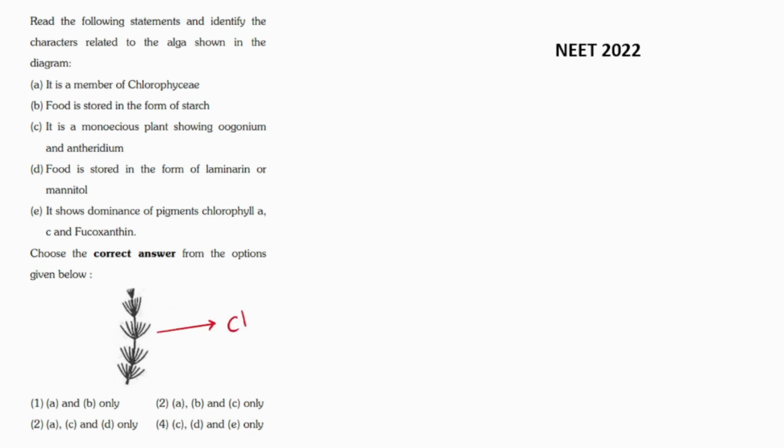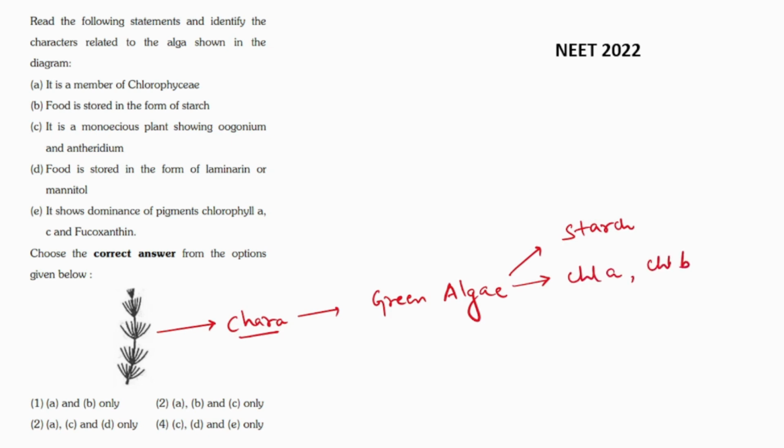So this is Chara. Chara is a green algae, and in green algae, the reserve food material is starch. Second, the pigments present are chlorophyll A and chlorophyll B. Another name of green algae is Chlorophyceae. So it is a member of Chlorophyceae? Absolutely correct. Food is stored in the form of starch? Correct. It is a monoecious plant showing oogonium and antheridium?